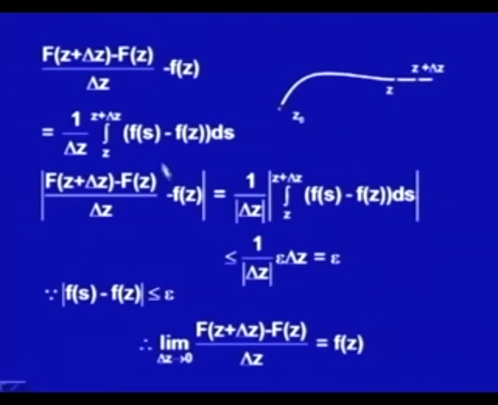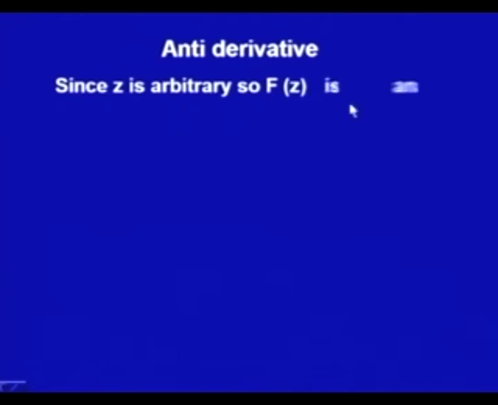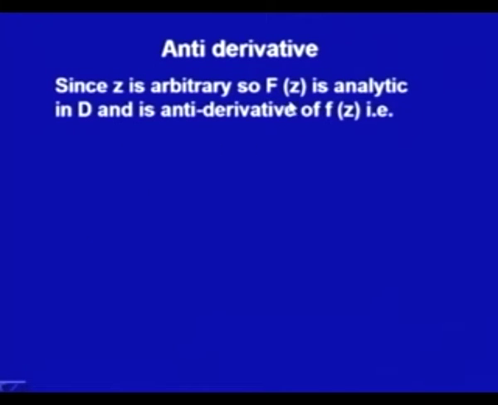Now use the first definition of the derivative. The limit as delta z approaches 0 of (F(z plus delta z) minus F(z)) upon delta z would be small f(z). By the definition of derivative, the derivative of capital F(z) is small f(z), or in other words capital F(z) is the antiderivative of small f(z). We have taken z arbitrary.